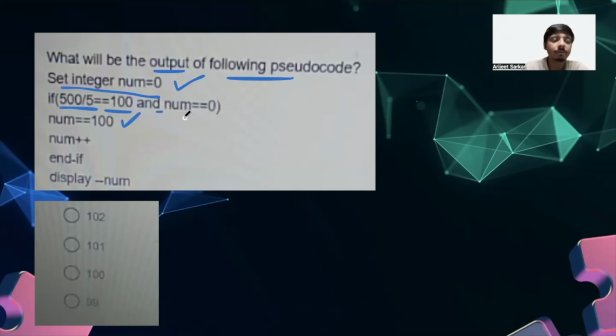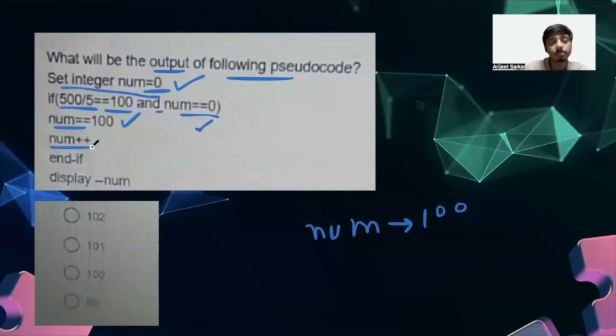Then we are checking if num is equal to 0. Yes, it is also true because we have set the value of num at first to 0. Okay. So the new value of num, num will be pointing at what? 100, the value of 100, which has been assigned here. Then what we are doing? We are doing num plus plus.